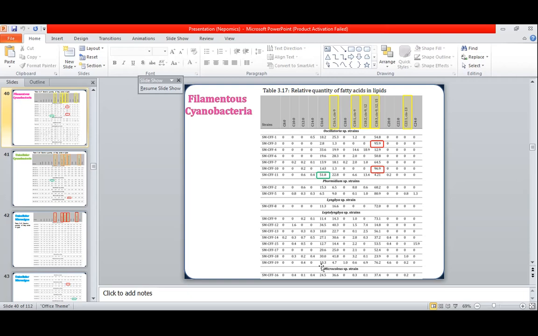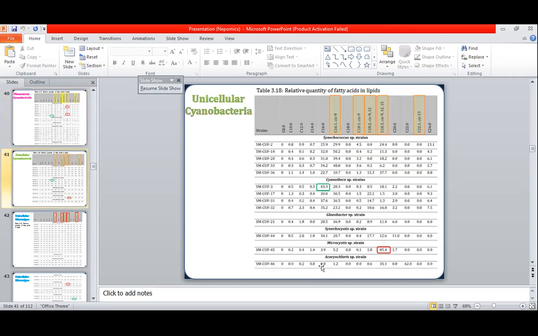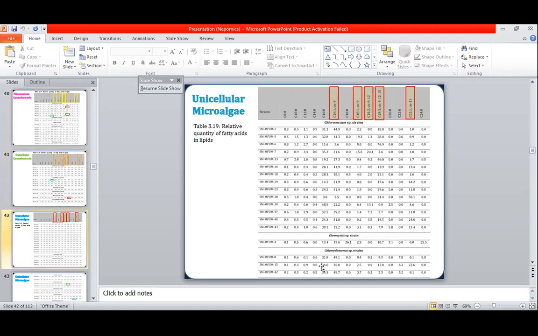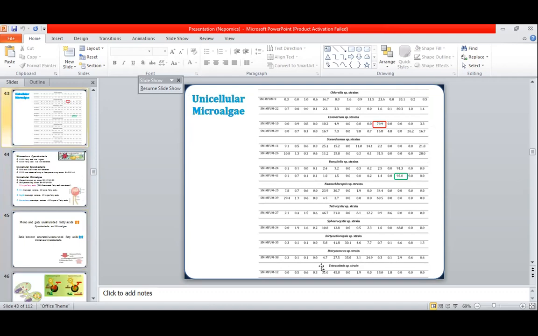The red highlighted region is showing the maximum result among the saturated fatty acids, and the green highlighted region is showing the maximum result among the unsaturated fatty acids. So you can see here the results. Here are the results of the unicellular cyanobacteria. Same with reference to the microalgae. The maximum results have been shown.